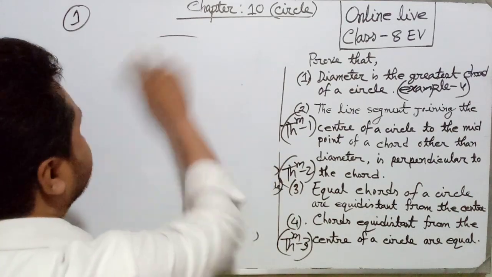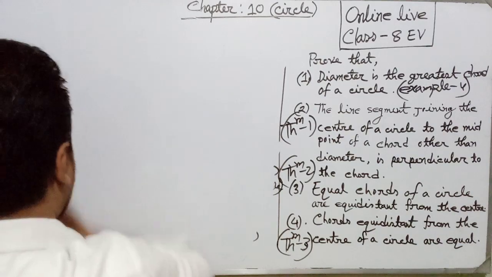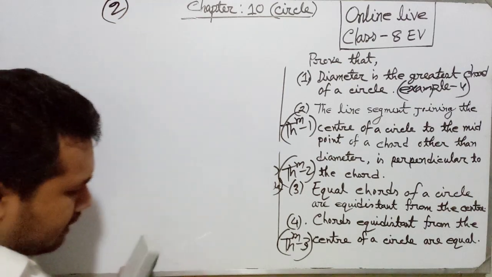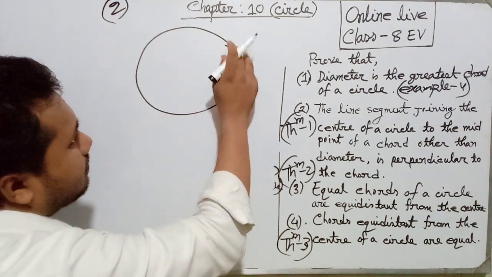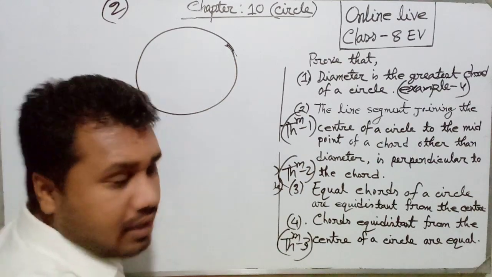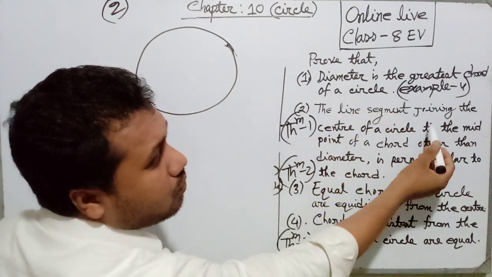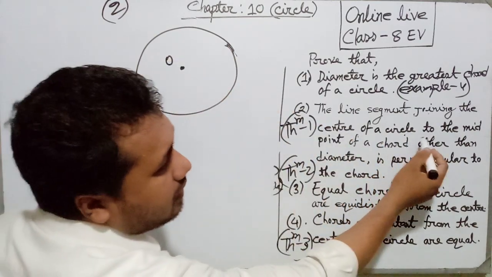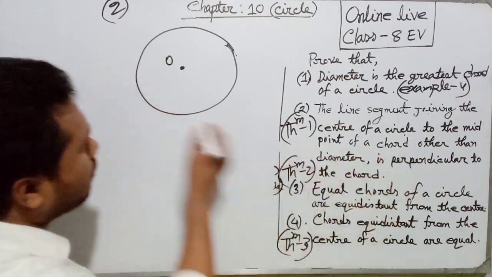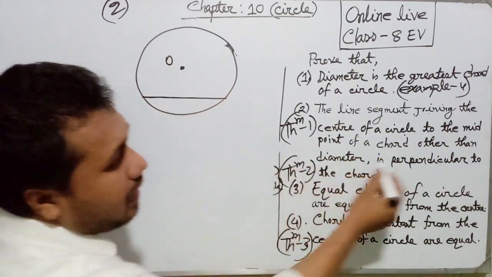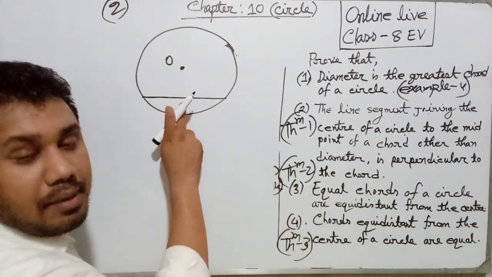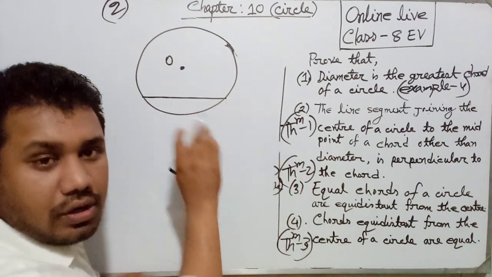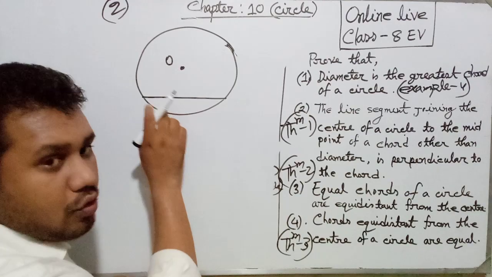Now dear students, our problem number 2, in your math book theorem number 1. Suppose this is a circle, with its center. The line segment joins the center of the circle and the midpoint of a chord other than diameter. This is only a chord, not a diameter, because we know a diameter is also a chord, but you have to draw another chord.